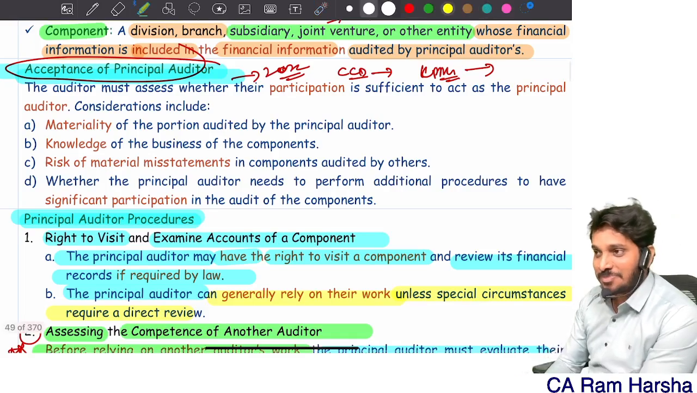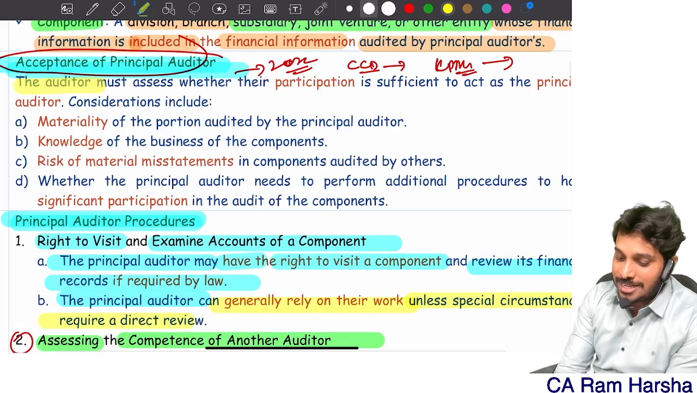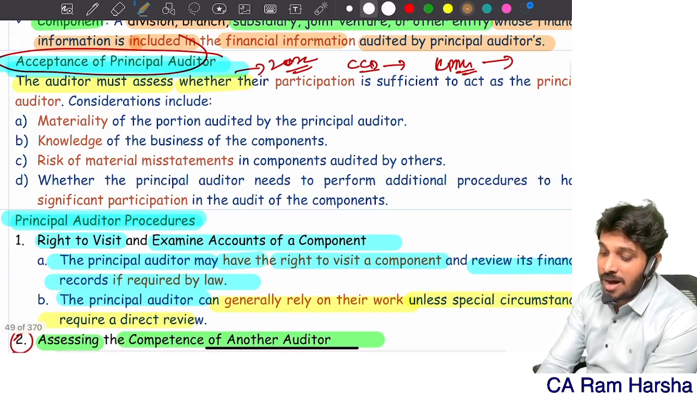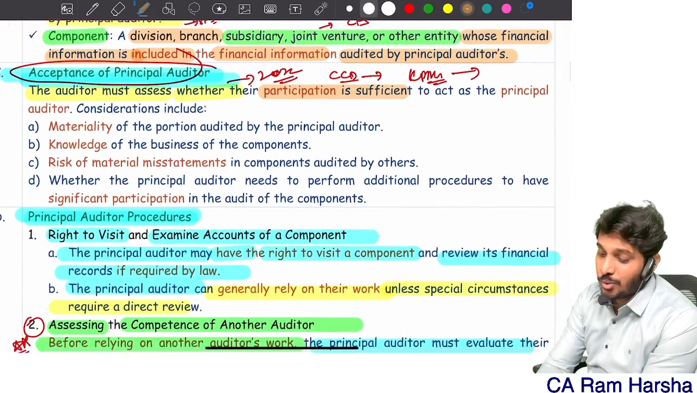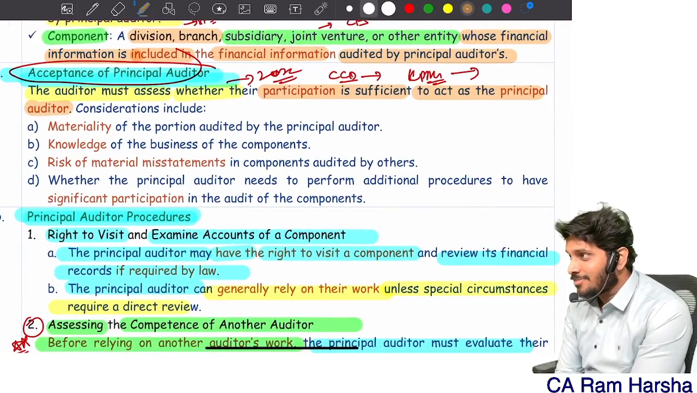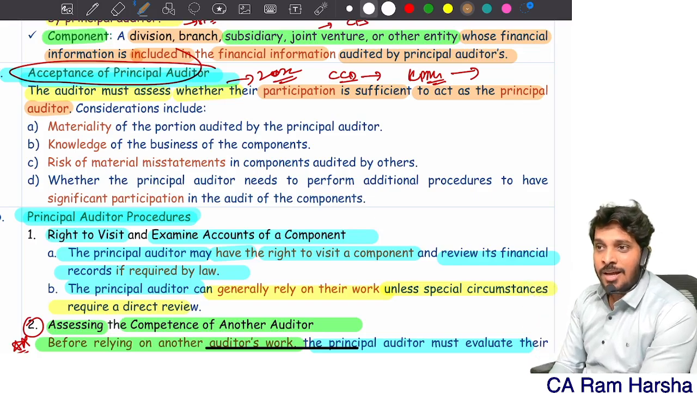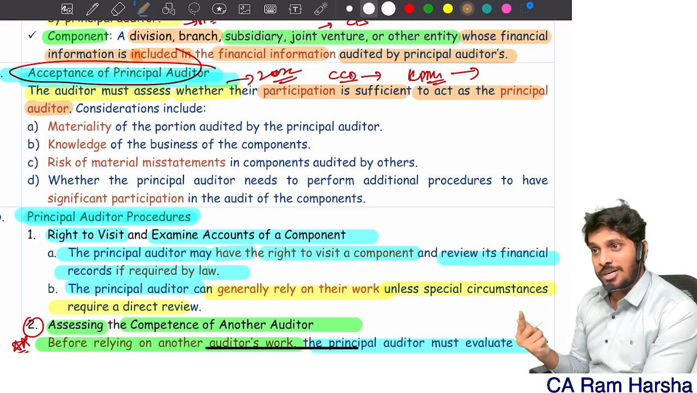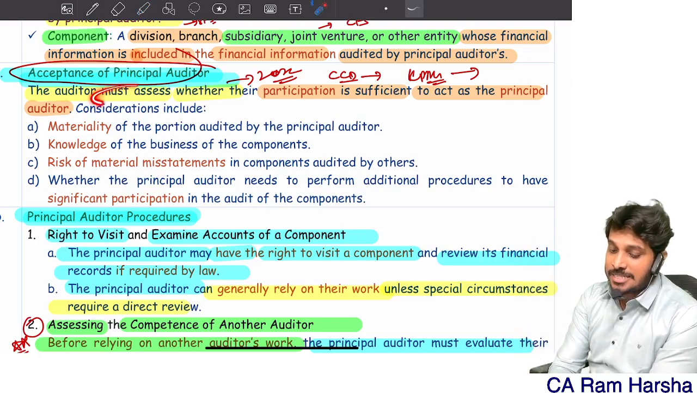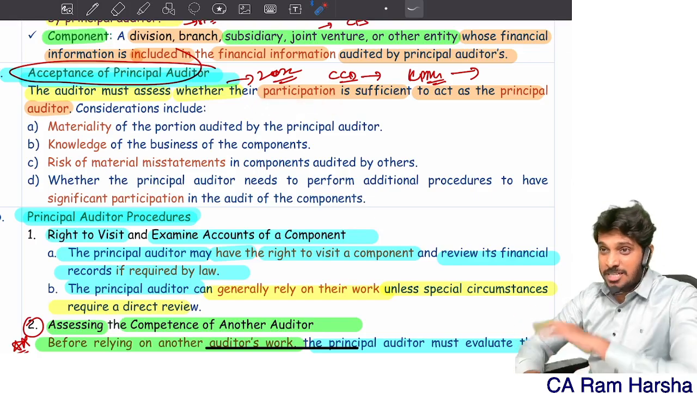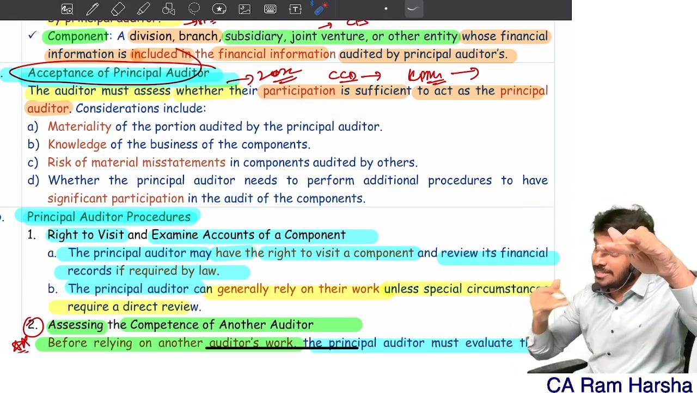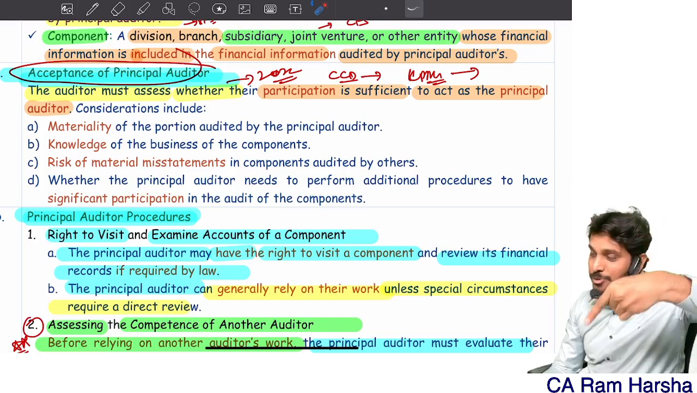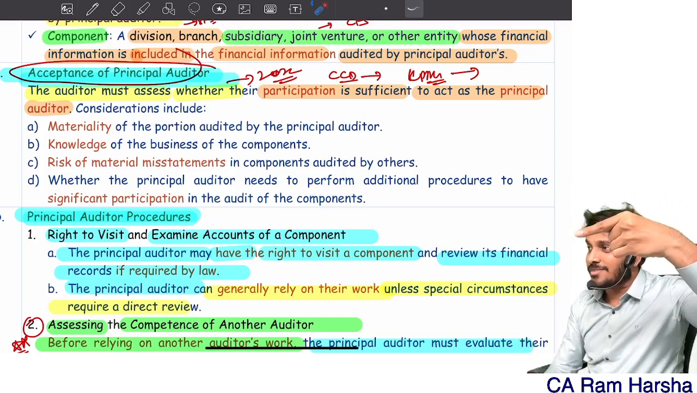So what is it saying? The auditor must assess whether their participation is sufficient to act as principal auditor. See how cleverly they drafted: the auditor, because you have not yet become principal auditor. The auditor should assess whether their participation in this company audit is sufficient so that they can become a principal. Coffee Day, KPMG, this point they failed to prove. Your participation is not sufficient to act as a principal.